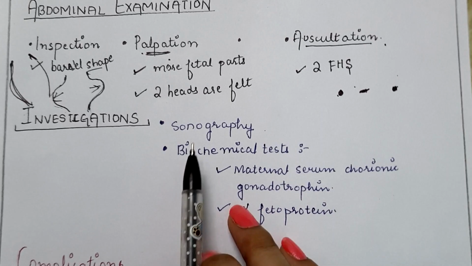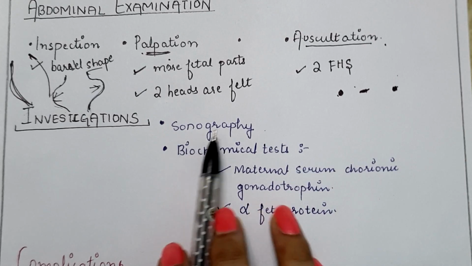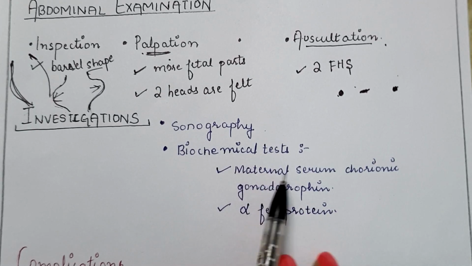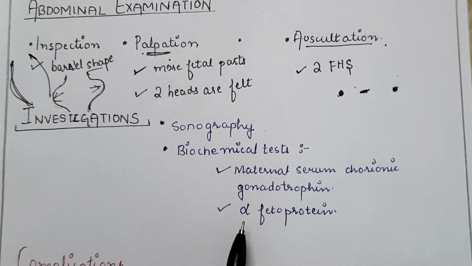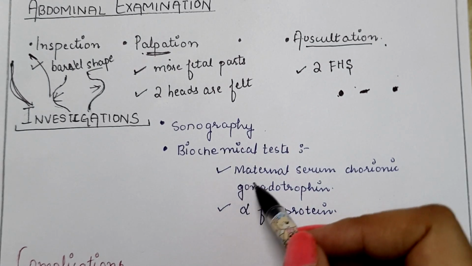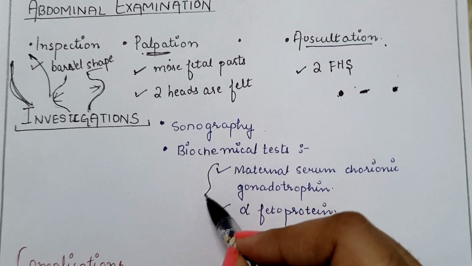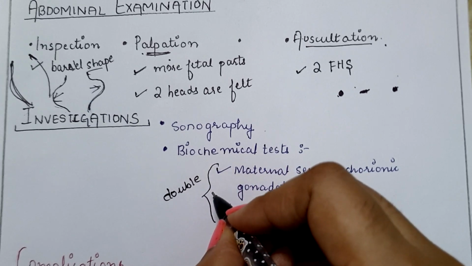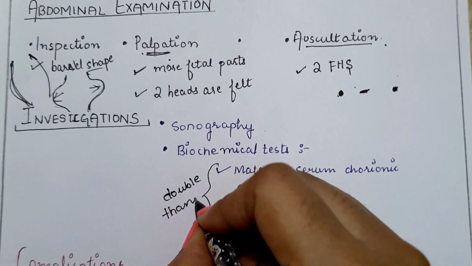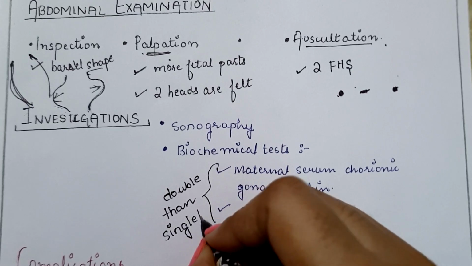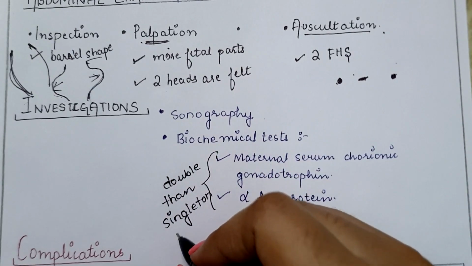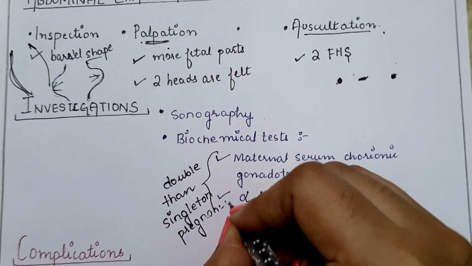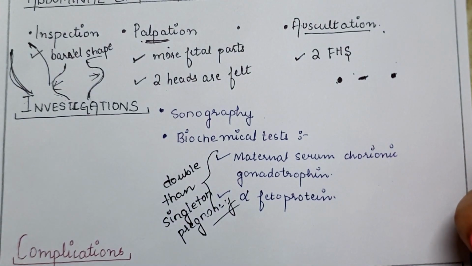Next is investigations. The investigations which are mainly done to diagnose twin pregnancies: ultrasonography should be done. Second one is biochemical test, that is maternal serum chorionic gonadotropin or the alpha fetoprotein. What we find from these tests is that their values are double those of the singleton pregnancy. Singleton means the normal pregnancy with 1 fetus. So that's all about the diagnosis of twin pregnancy.